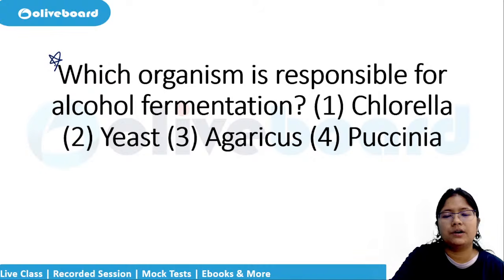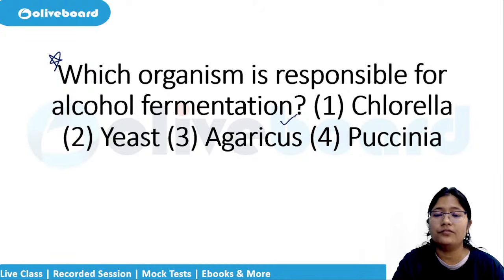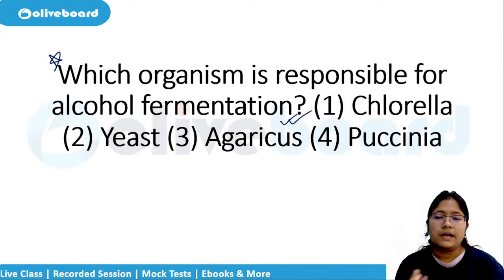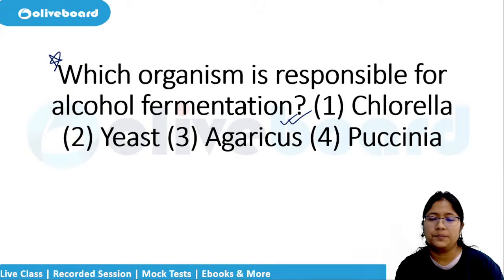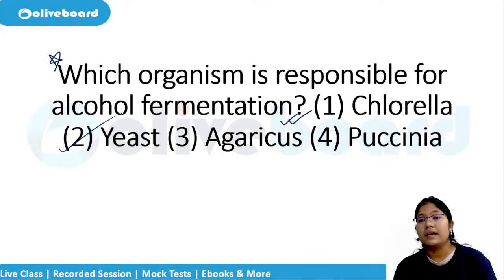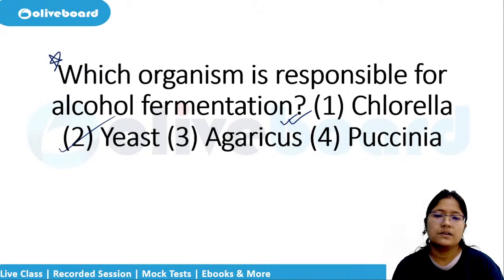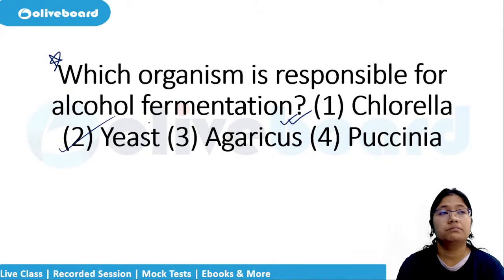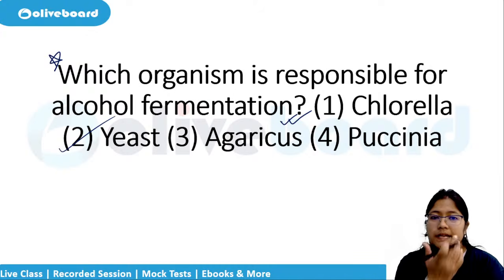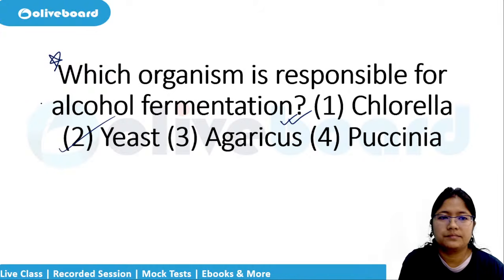Next question. Which organism is responsible for alcohol fermentation? Rice can be boiled. It is done in various places. It is used as a traditional drink as well in festivals in some places. Rice is boiled, water separated, rice separated, yeast is added. Yeast is the correct answer. And then what you get is rice beer. Then there are filtered rice beers. Then in some regions, like Bhutan, they will make it out of peach. Like this, different things can be used.